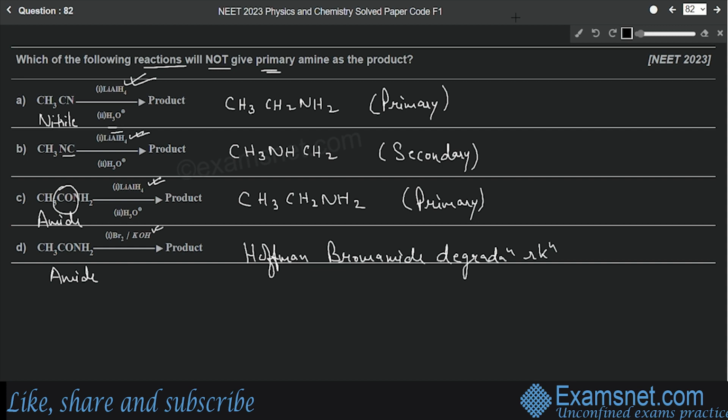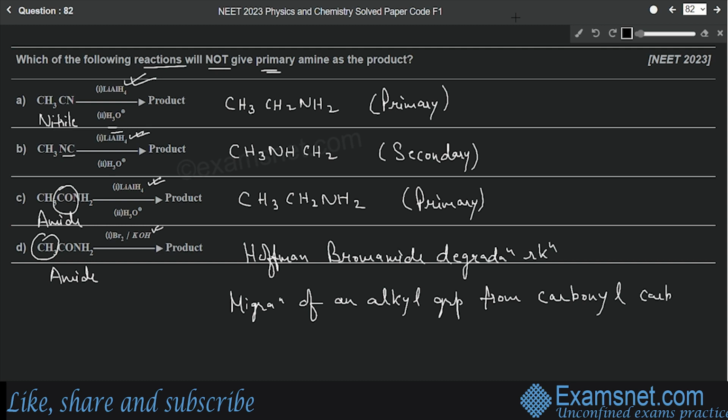So what happens here? Migration of an alkyl or aryl group takes place. So here an alkyl group is present, so migration of the alkyl group will take place, from the carbonyl carbon to the nitrogen atom.